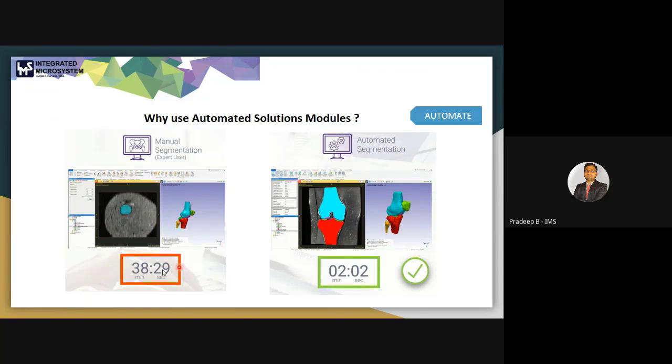This is the segmentation of the knee region, segmentation of knee MRI. You can see the segmentation is done in just 2 minutes. Here you don't need to use a tool. For the segmentation, you just need to import a data set, click to generate a 3D model using the automated tool, and click apply. This will automatically generate the model of this knee region.